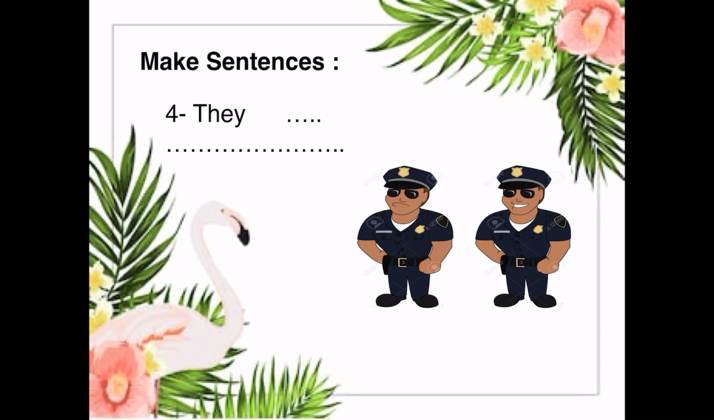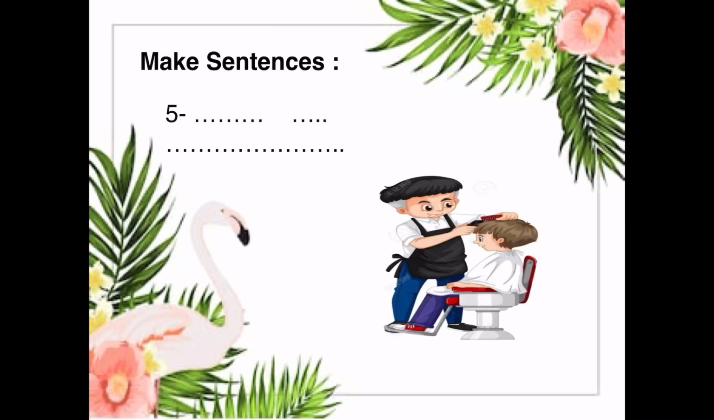Now, here, what do we have? We have two persons or two men. So, what are they? We don't have only one person, we have two. So, what are they? They are policemen. What are they? They are policemen. So, number 5.